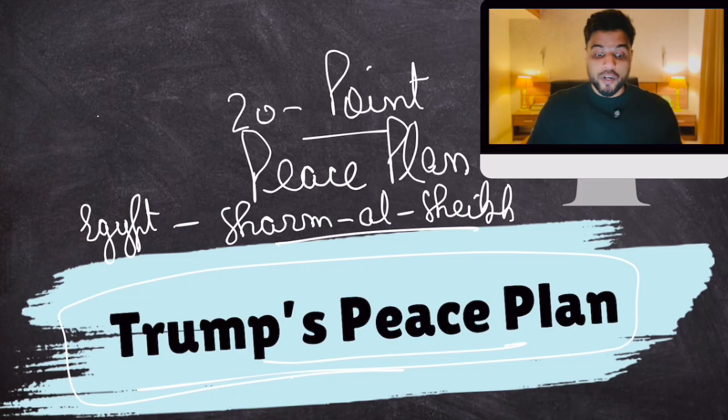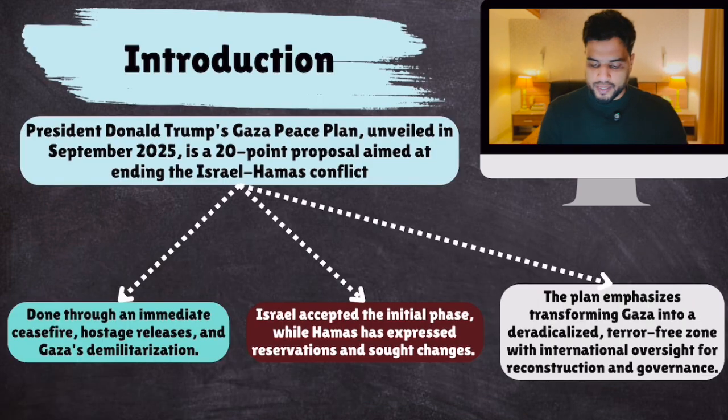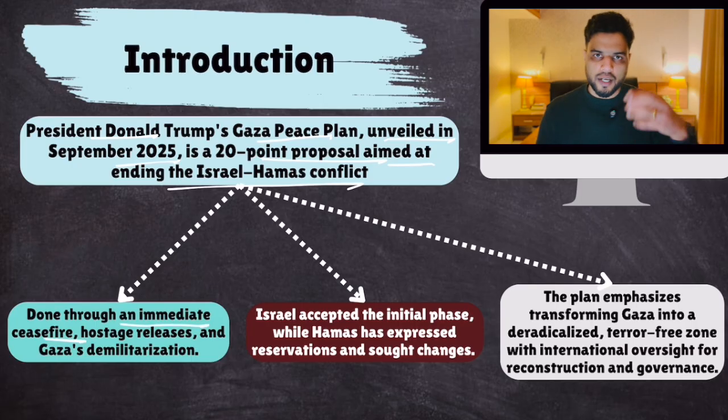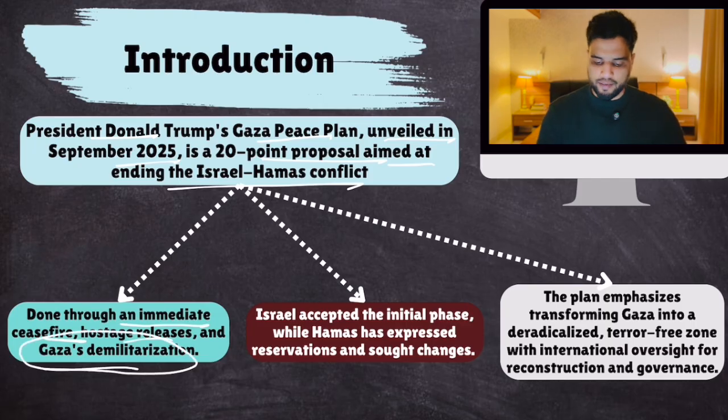When this peace plan was released, the war was going on, and Israel was attacking Hamas in Gaza. As per this peace plan, President Donald Trump's Gaza peace plan, unveiled in September 2025, is a 20-point proposal aimed at ending the Israel-Hamas conflict. As per this plan, there should be an immediate ceasefire between the two sides and hostages should be exchanged. Israel captured many prisoners of Hamas. Hamas captured many hostages of Israel. They would be released and Gaza would be demilitarized. This is the eventual goal.